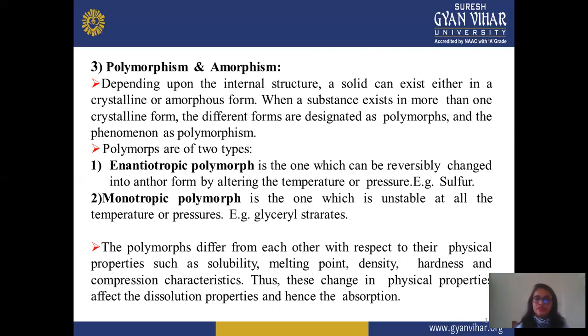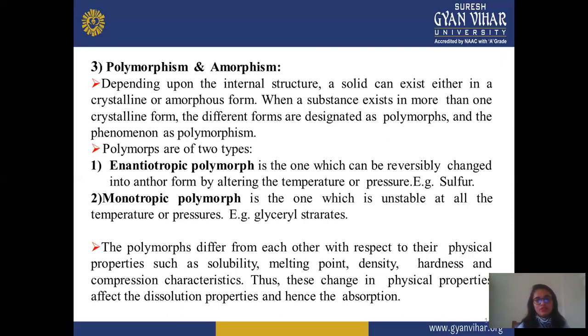Enantiotropic forms are those that undergo a reversible change with certain temperature or pressure changes. Example: sulfur. But monotropic is always unstable. It does not change at a particular temperature or pressure. Example is glyceryl stearate. Next, polymorphs differ from each other with respect to physical properties such as solubility, melting point, density, hardness, and compression characteristics.